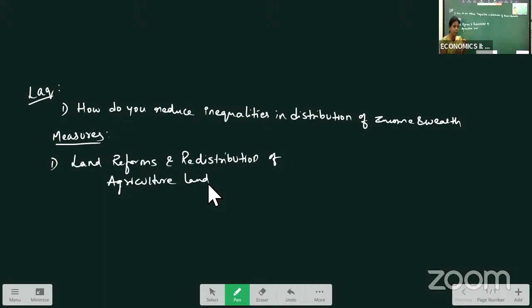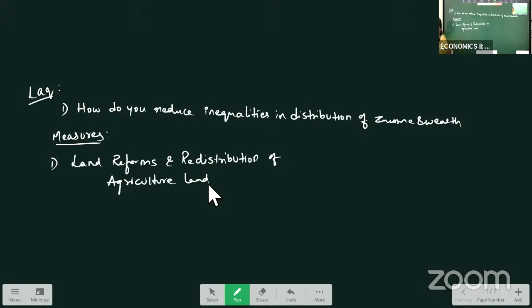Abolition of the zamindari system, land ceiling act, and tenancy reforms. These have protected the landless people and the real cultivators of the land. Landlords having excess land, that excess land is taken over by the government and redistributed to the landless people. So with this, what will happen? The section of society below the poverty line will get land ownership, so that they can do their own cultivation and earn income. So that is one measure our government has taken to reduce the inequality.